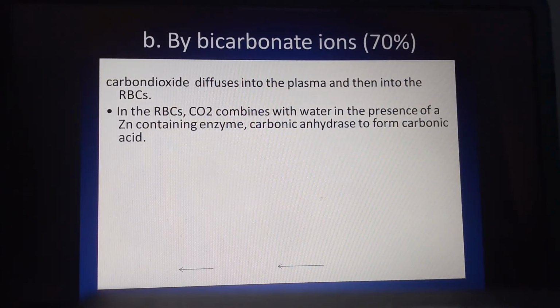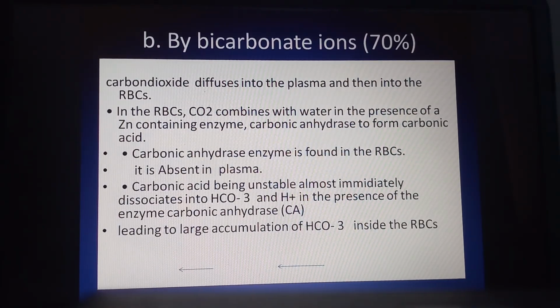In the RBC, CO2 combines with the water in the presence of a zinc-containing enzyme called carbonic anhydrase to form carbonic acid. The carbonic anhydrase enzyme is found in the RBC, but it is absent inside the blood plasma. You can observe the carbonic acid, being unstable, almost immediately dissociates into HCO3 plus H plus ion in the presence of the enzyme carbonic anhydrase.